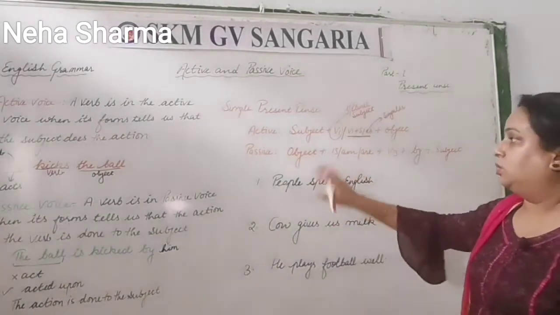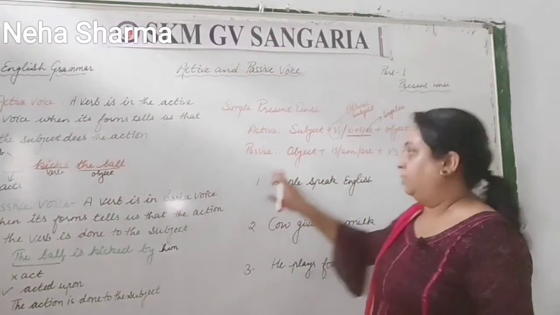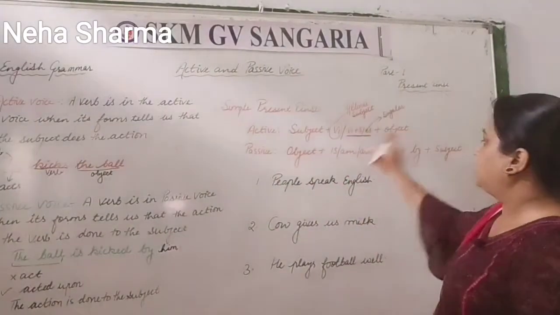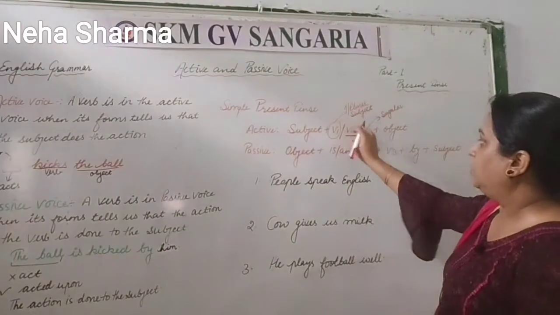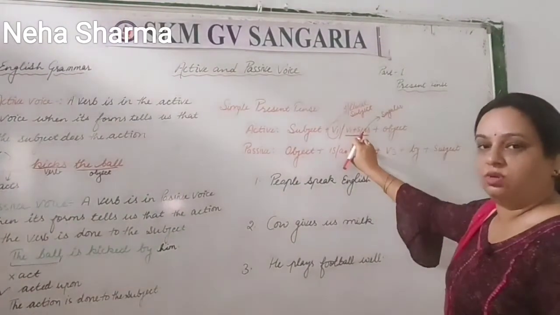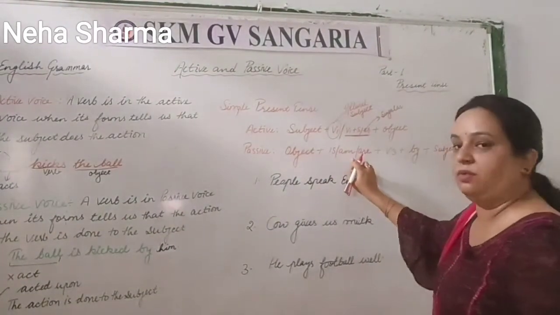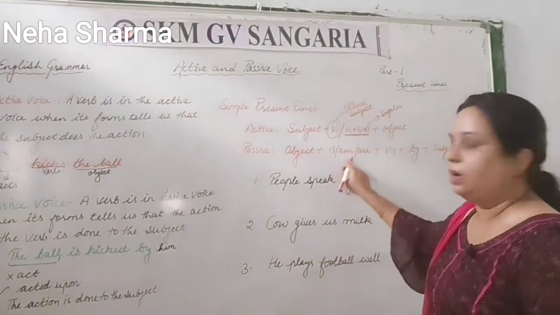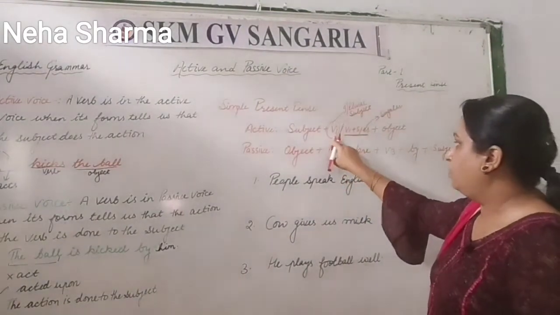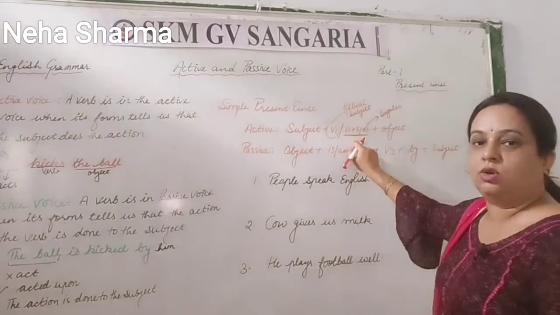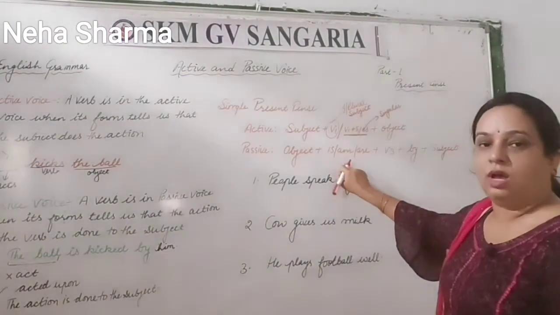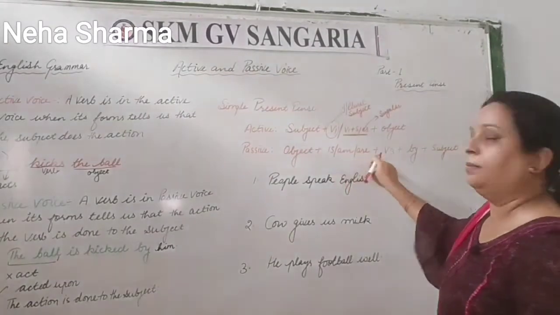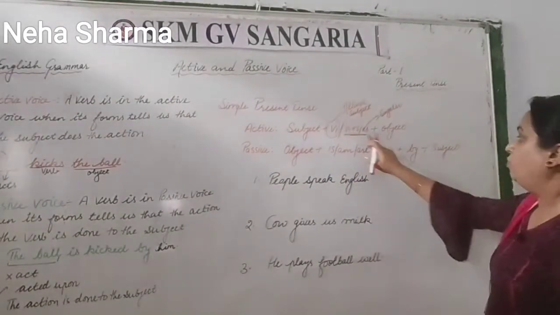Clear? So the structure in the passive form is object. This object will come here, and in place of the main verb you have to place helping verbs, that is, is, am, are. So when there is verb first and verb first plus s or es in the active form, in passive form you have to write is, am, are plus verb third.